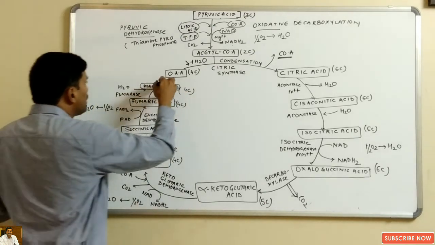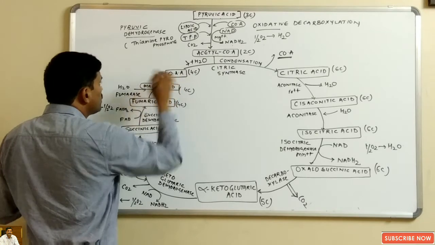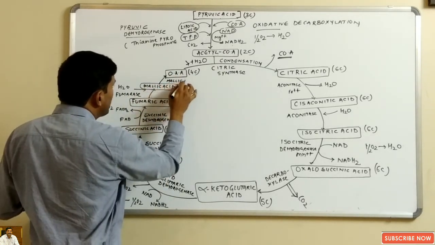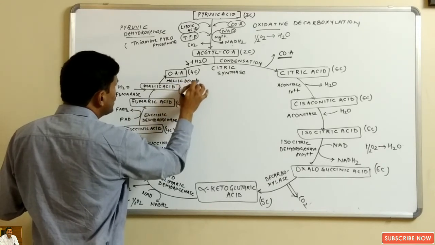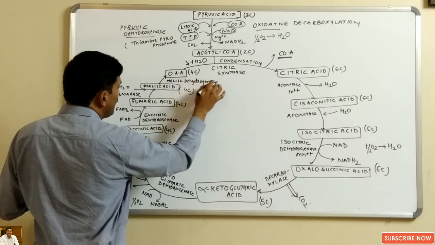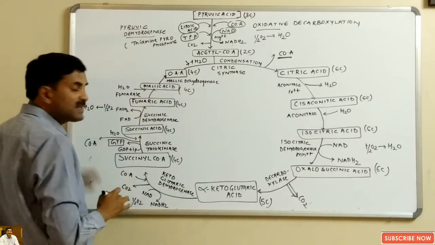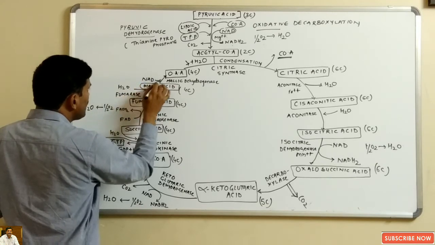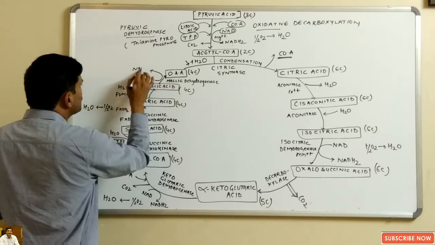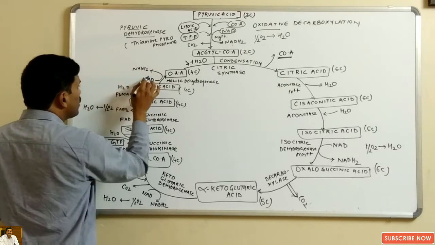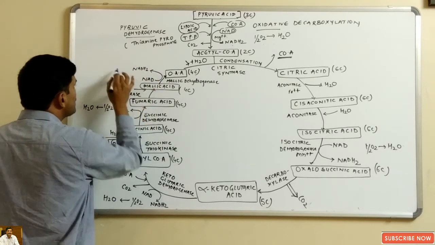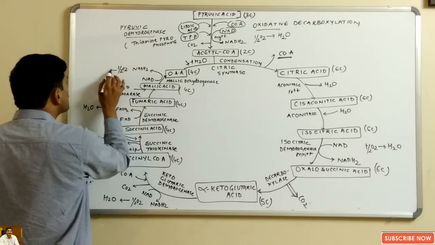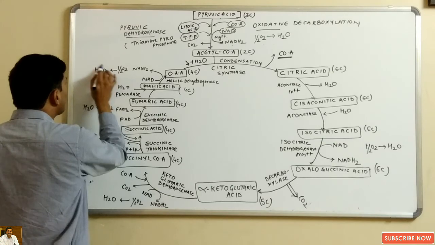Now malic acid will be converted into oxaloacetic acid in the presence of an enzyme known as malic dehydrogenase, and in this process NAD will be converted into NADH2, because here dehydrogenation has happened, oxidation has happened, and there will be evolution of a water molecule.